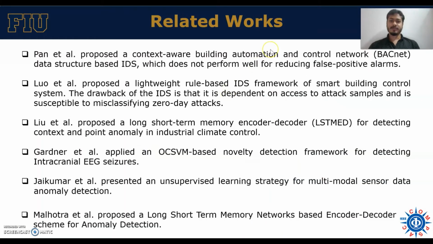So these are the state-of-the-art researches. Pon et al. proposed a context-aware building automation and control network data structure-based IDS which does not perform well for reducing false alarm rates. Liu et al. proposed a lightweight rule-based intrusion detection system framework for a smart building control system. Liu et al. proposed a long short-term memory-based control system for industrial climate control.